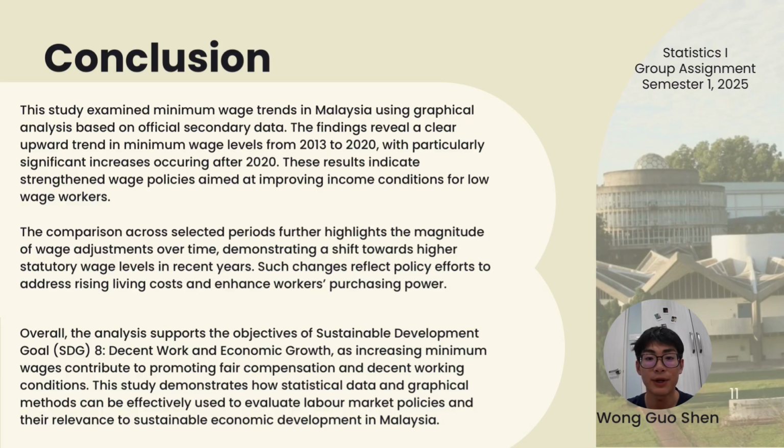When comparing different time periods, the magnitude of wage adjustments becomes more apparent. Recent years show a shift towards higher statutory minimum wages, which reflects policy responses to rising living costs and the need to enhance workers' purchasing power. Overall, our findings support the objectives of Sustainable Development Goal 8, which focuses on decent work and economic growth. Increasing minimum wages contributes to fairer compensation and improved working conditions, while also supporting sustainable economic development.